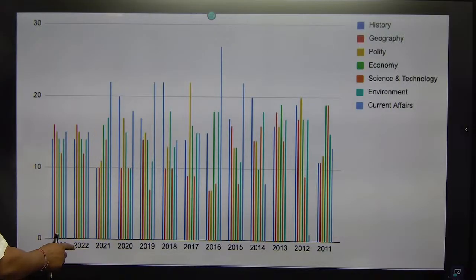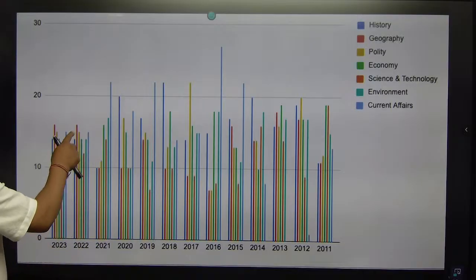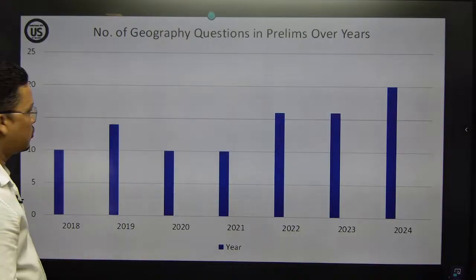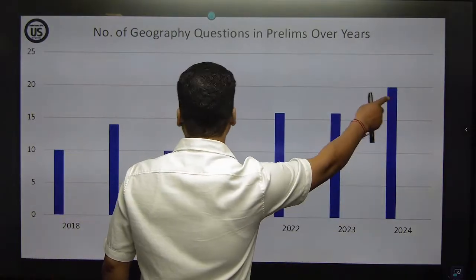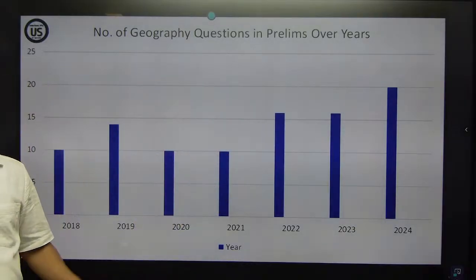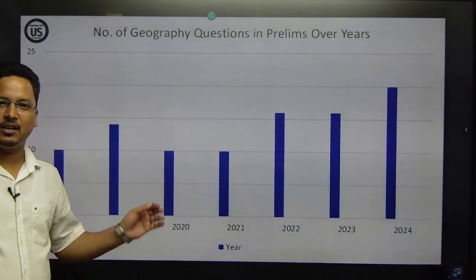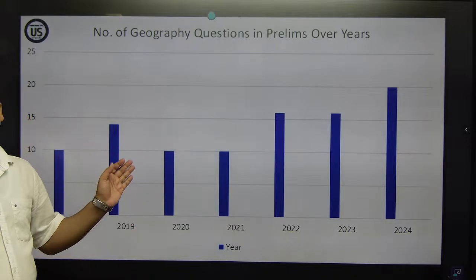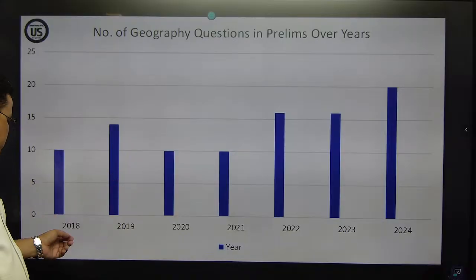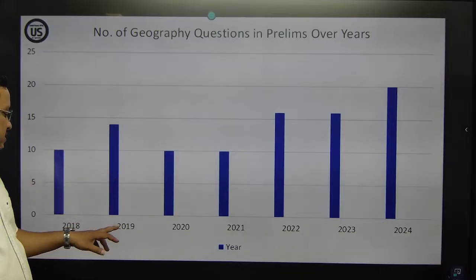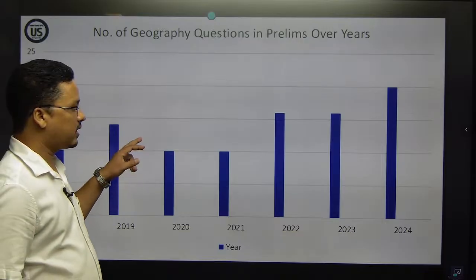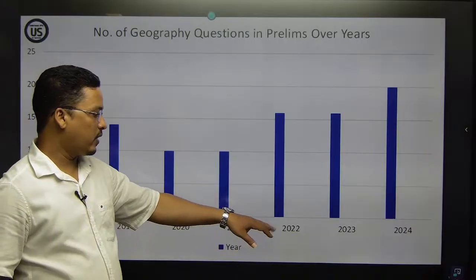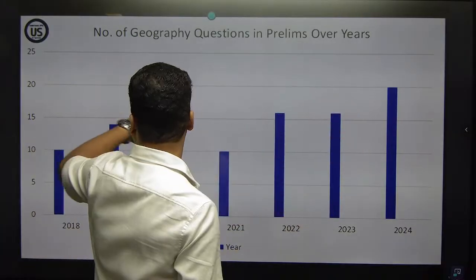Recently in 2022, 2023 and 2024, in 2024, 20 geography questions came in UPSC prelims. You can see over the years, 2018 had 10 questions, 2019 around 13-14, then 20, 11, 22, 23 and 24, which is 20 questions.